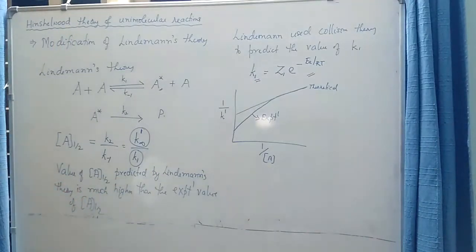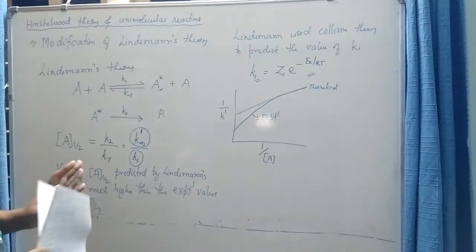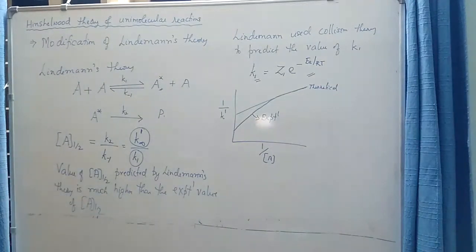So to overcome these two limitations, Hinshelwood proposed a modified mechanism of unimolecular reaction. Most of the steps involved in Hinshelwood theory are almost the same, but he made some minor modifications.